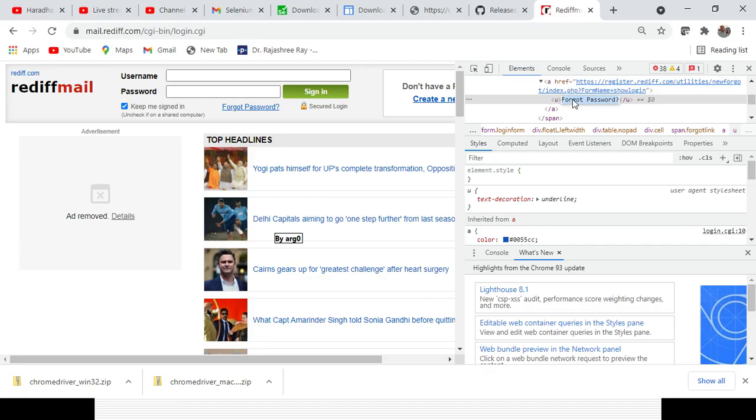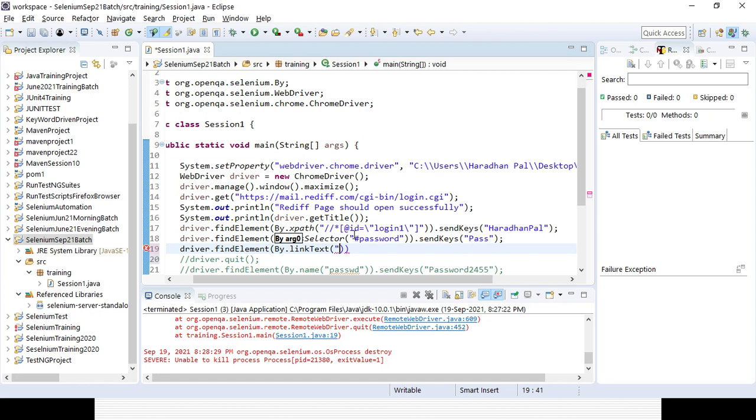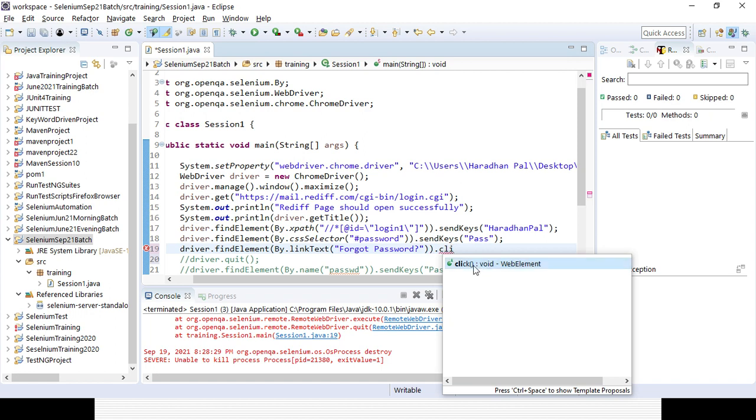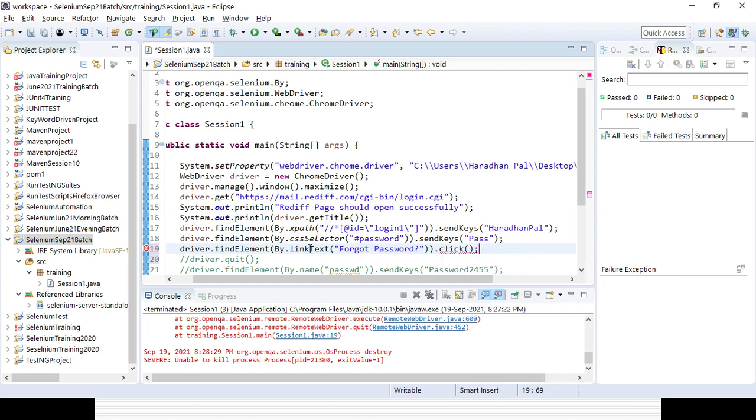You can see the return type is void and it is coming from the WebElement class. Now if you run your code, you can see it will first enter your email ID and password, then it will click on that forgot password link and proceed to the other page.